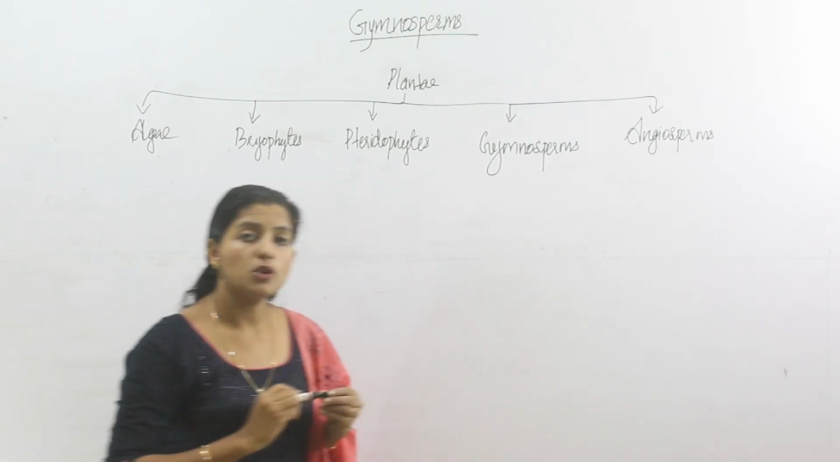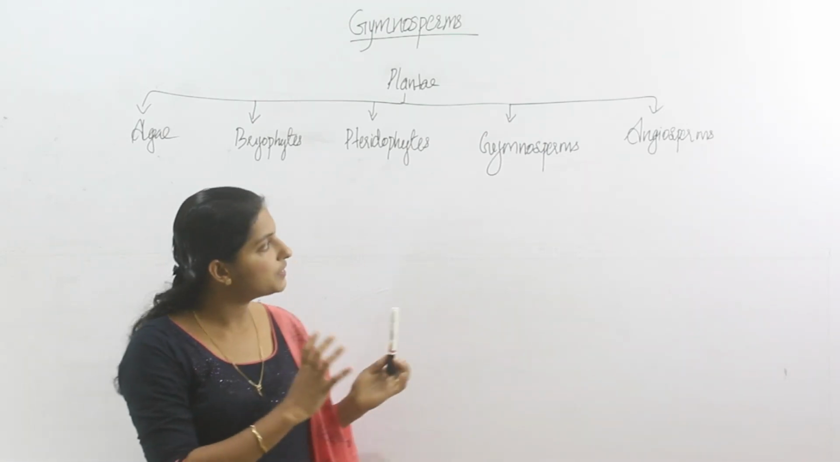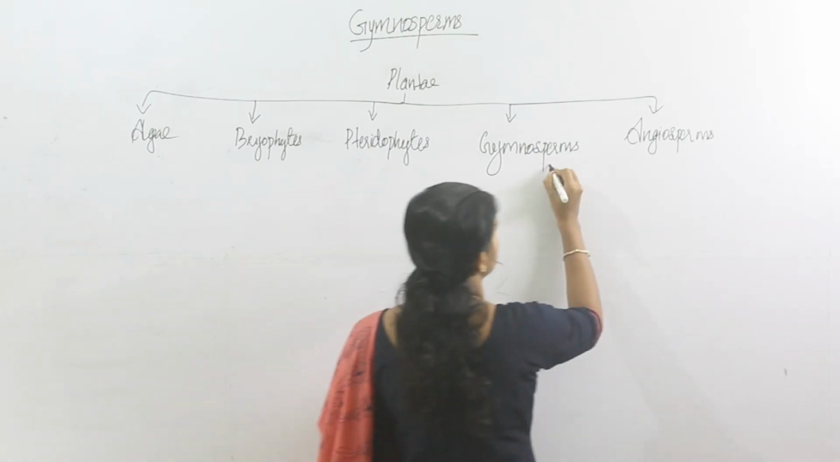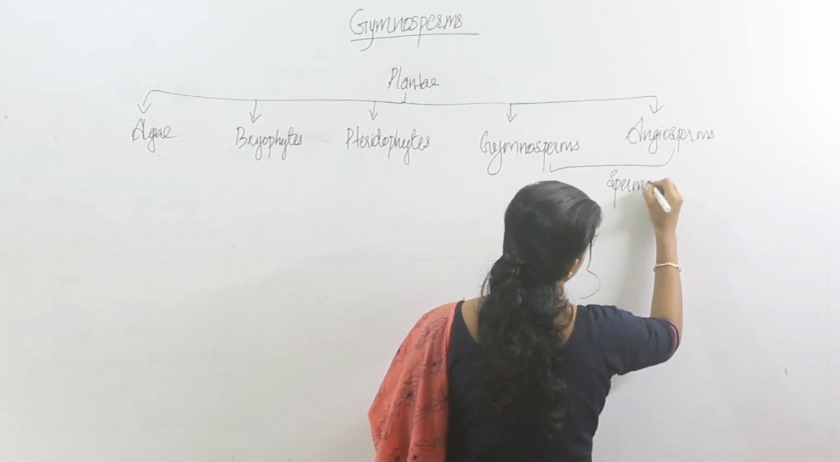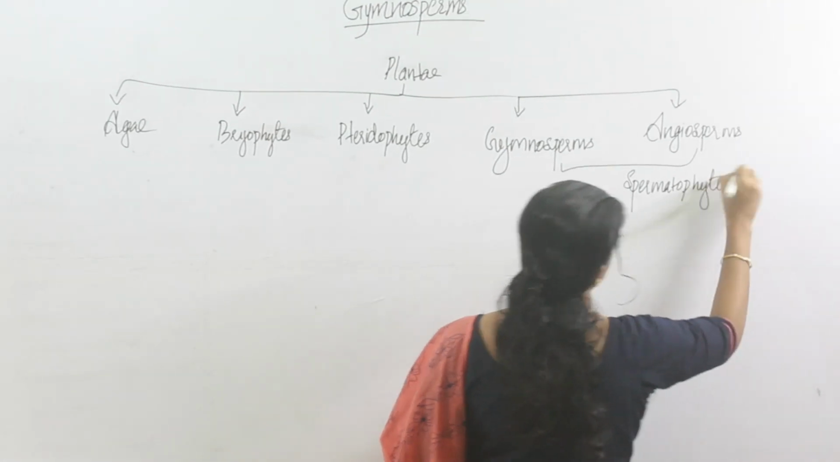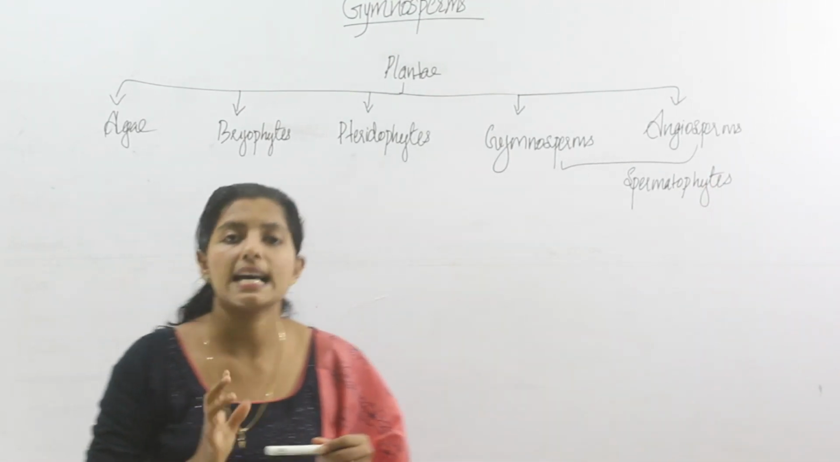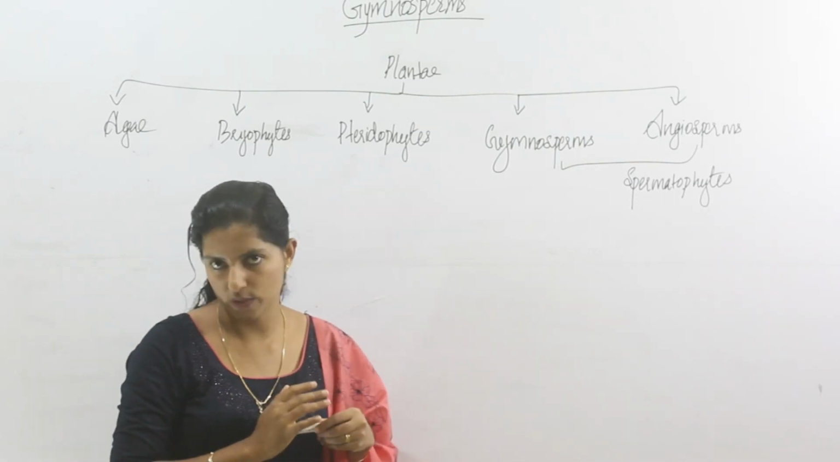In both gymnosperms and angiosperms, seeds are present. So both of them are collectively called as spermatophytes. Then what is the difference between gymnosperms and angiosperms?